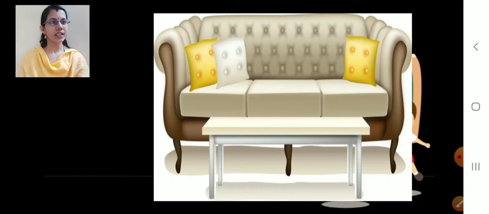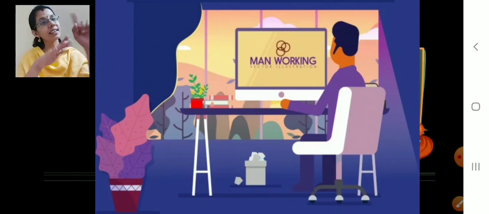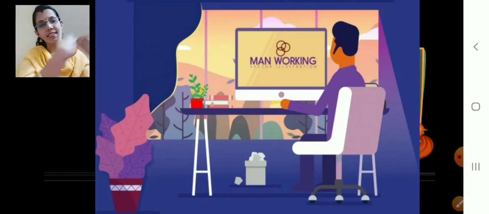Now, same way, see this picture. A man is working. Can you see the board there? Can you see this picture? See, where is that board? It is over the desk. He is working, correct? The board is over the desk.